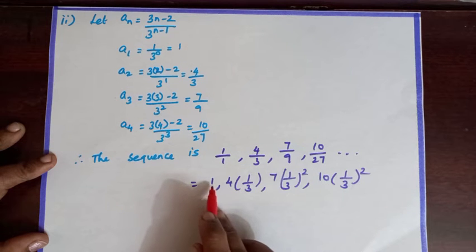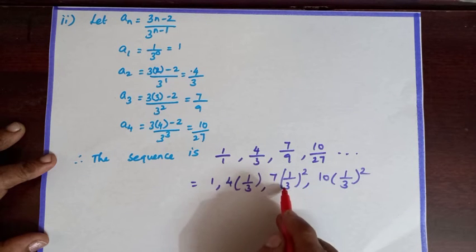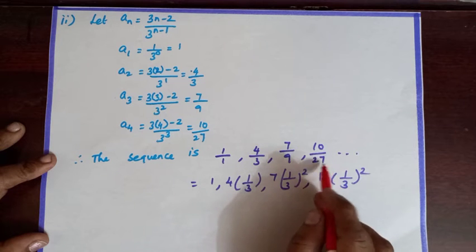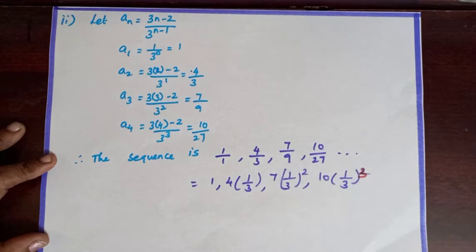Which can be written as 1. The numerator I have taken separately: 1, 4 into 1 by 3, 7 into 1 by 9 can be written as 1 by 3 the whole square, and 10 into 1 by 27 can be written as 1 by 3 the whole cube.